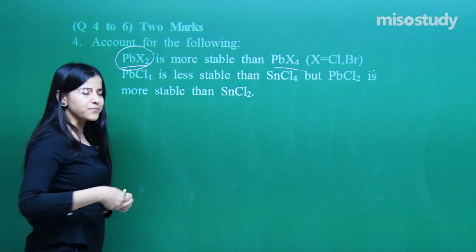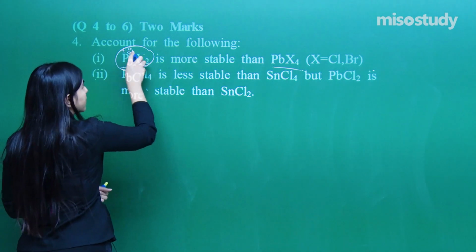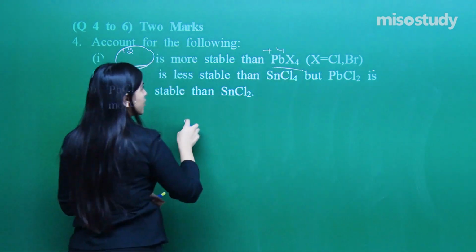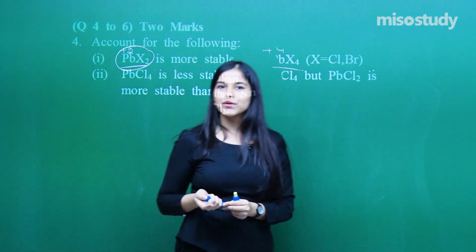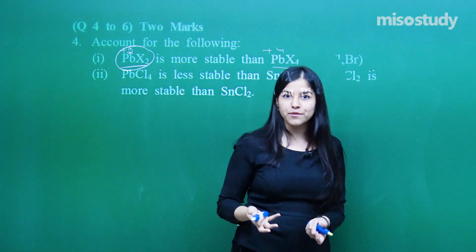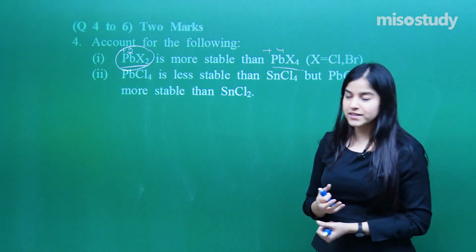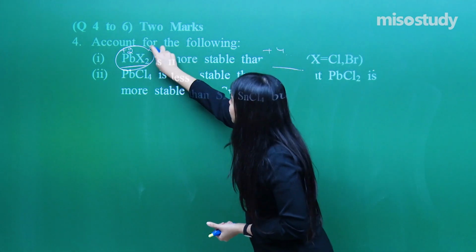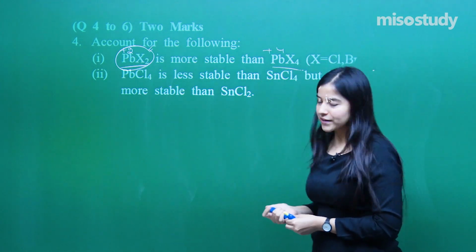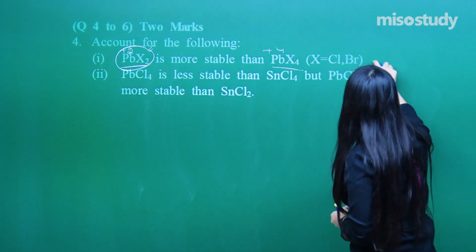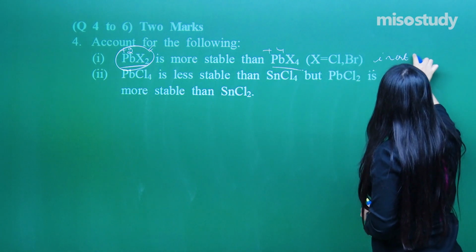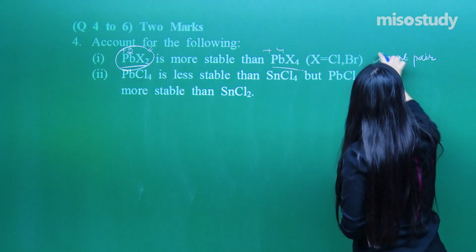It's a simple reason. Here lead is existing in +2 state, here in +4. Now due to the inert pair effect, we know that +2 state is more stable, right? Going down the group, inert pair effect, reluctance of the s electrons to participate, thereby the oxidation state gets reduced to +2. So that is more stable. Reason is inert pair effect.